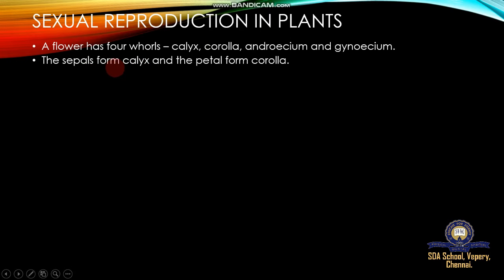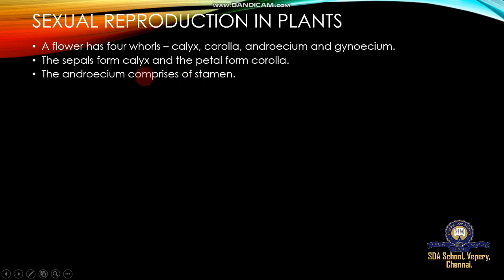The sepals form the calyx and the petals form the corolla. It's the outermost whorl. If you see the flower, we can see clearly the parts of the flower: attracting parts and essential parts. The androecium comprises stamens. So the four whorls of a flower are calyx, corolla, androecium and gynoecium. Calyx and corolla are the outermost, non-essential whorls. The innermost androecium and gynoecium are the essential whorls.